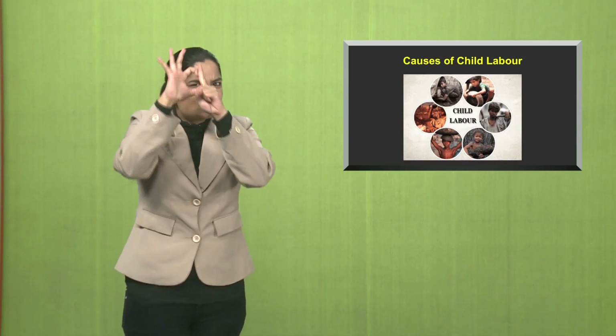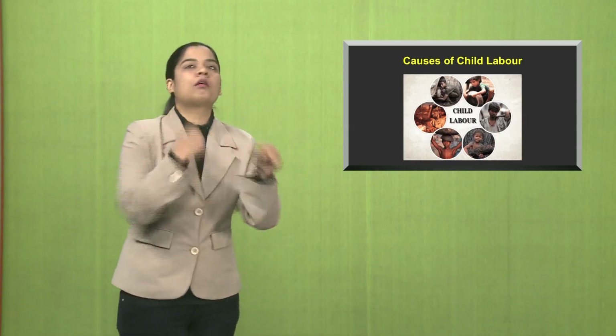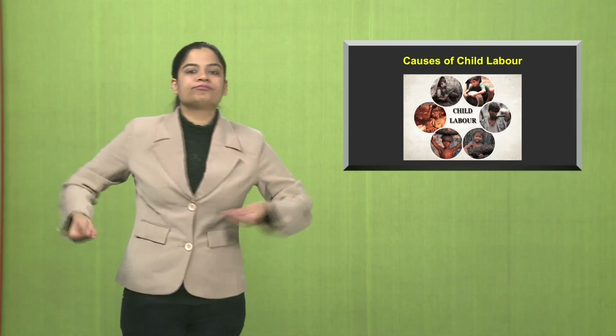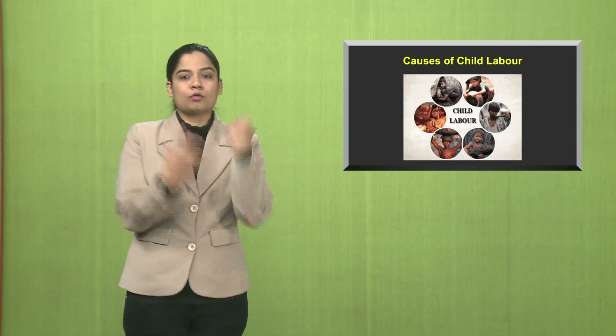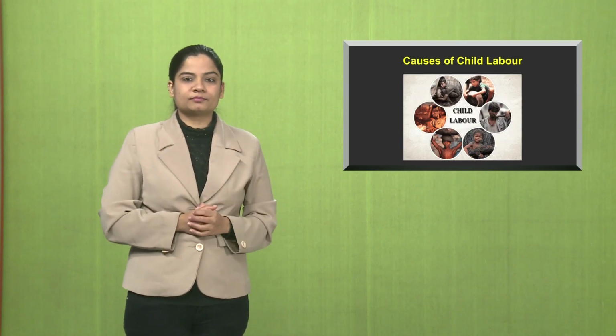Working in factories, etc. is dangerous for children, but they're still pushed to do all of this. They don't know what they're doing. And this also is a secret business here. That's also a very big problem. And poverty. Poverty is also a very big problem.